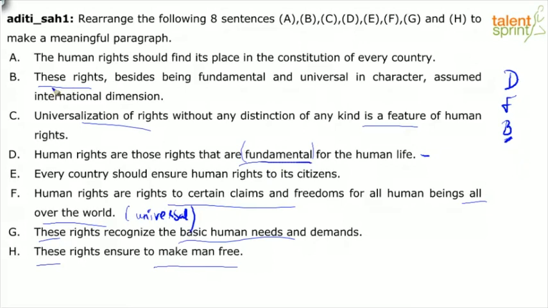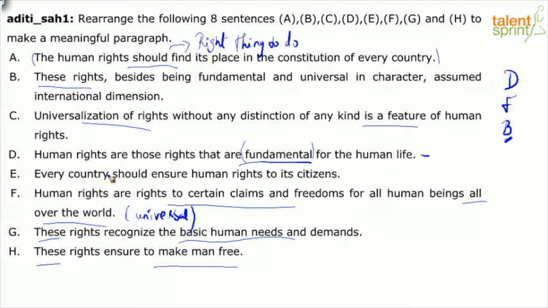See, I'll tell you why, Aditi, A is not the topic sentence, simply because I have "should." Now, "should" as a modal verb always gives me the meaning of the right thing to do. Right? You should pay your taxes. You should follow traffic rules. It's the right thing to do. Why should human rights find its place in the constitution of every country? There are various other reasons explained in the passage. So that's why for me, A seems more like a culminating sentence. Because of all this, it should find its place in the constitution of every country. That's why I will not look at A as a topic sentence.